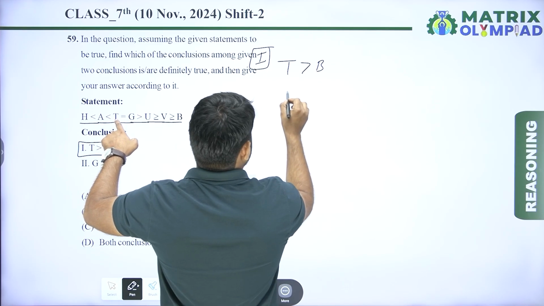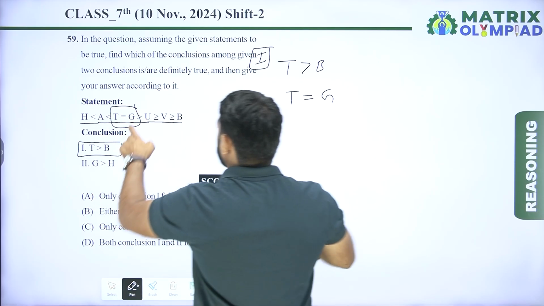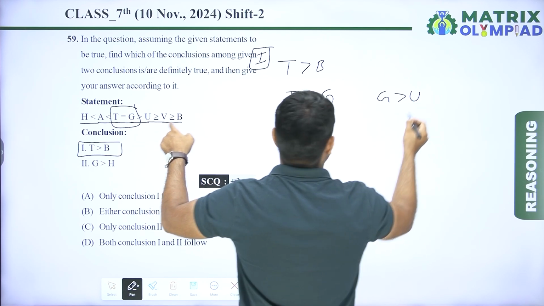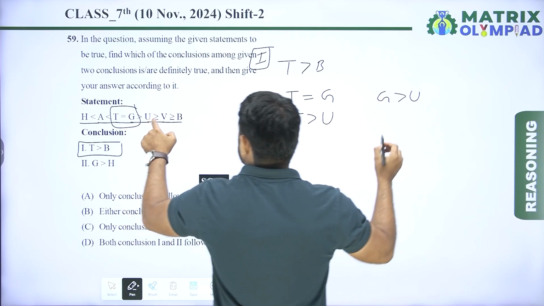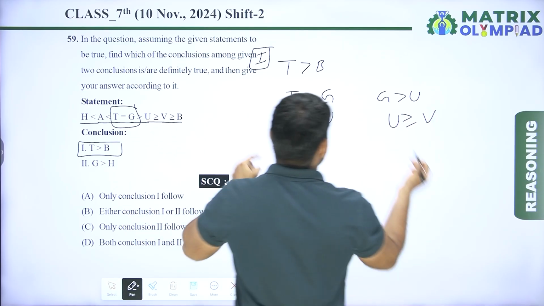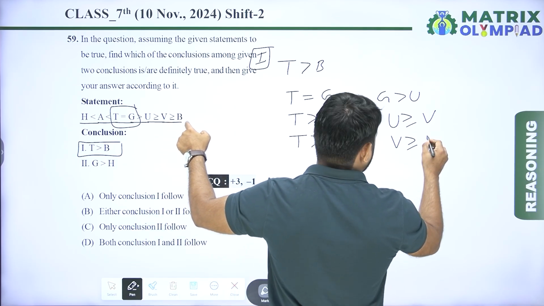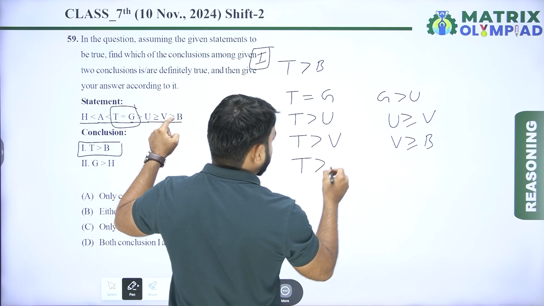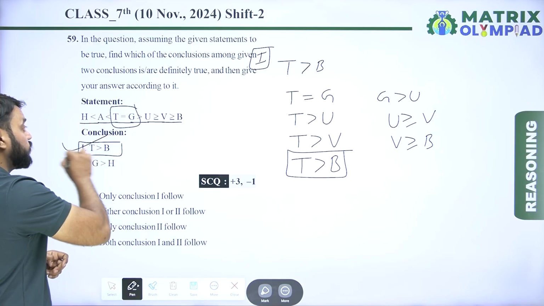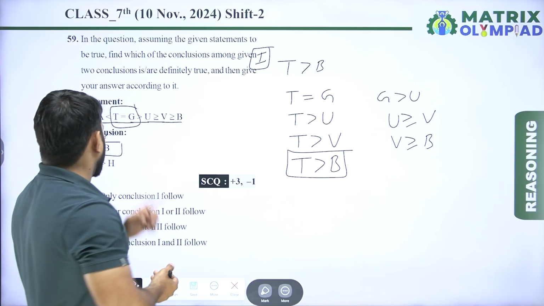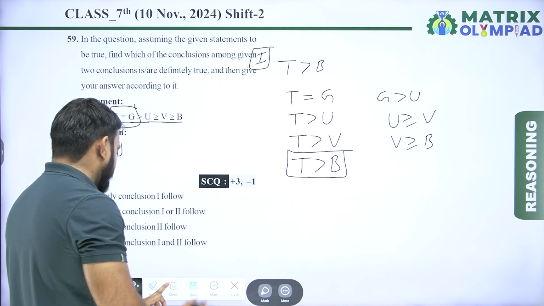So now according to the statement, T is equal to G. Now G greater than U, it means T is also greater than U. Now U greater than or equal to V, so it means T is also greater than V. Now V greater than or equal to B, so it means T is also greater than B. So here conclusion first is definitely true according to the given statements.